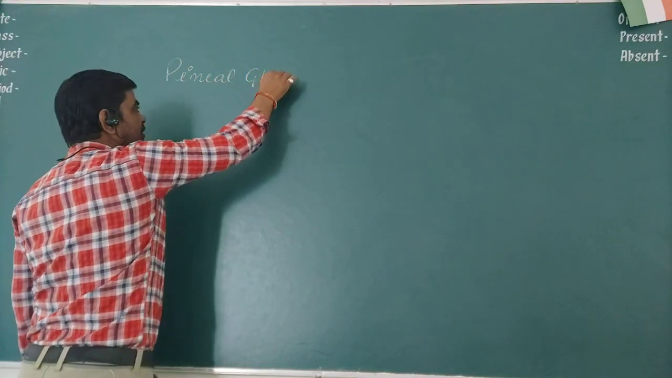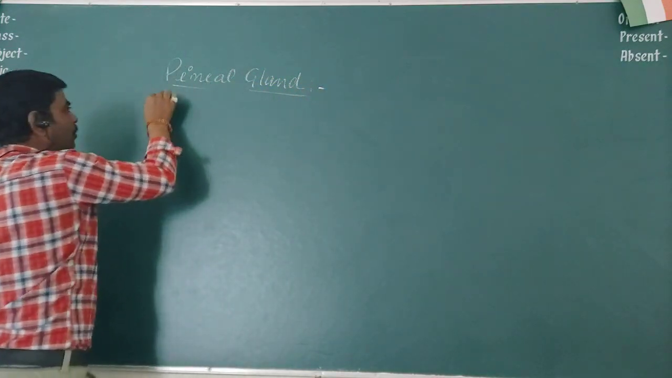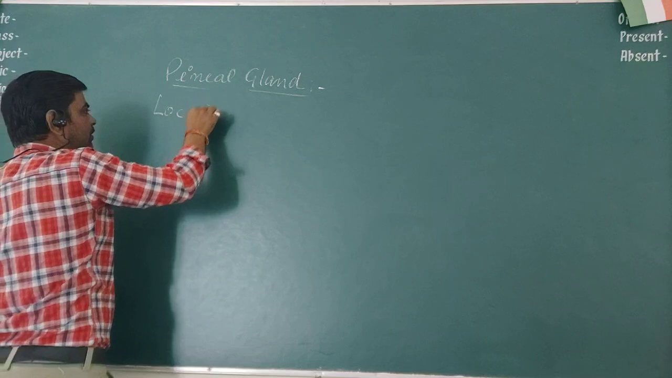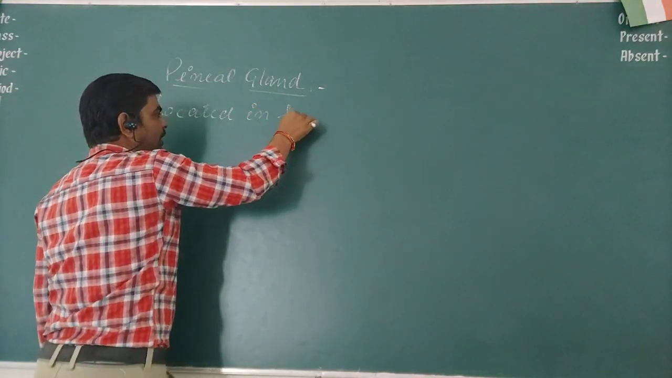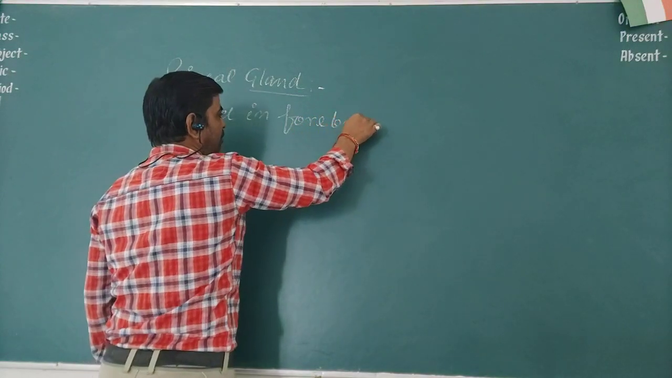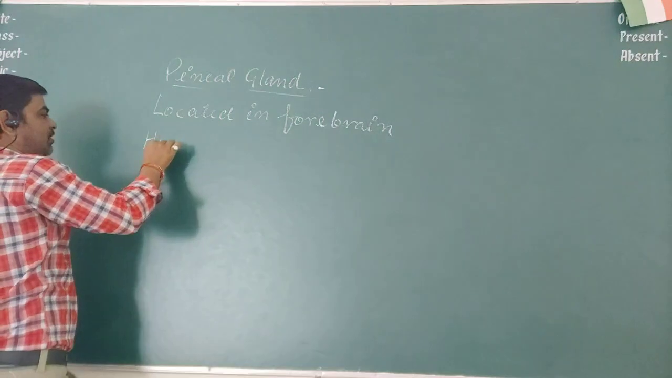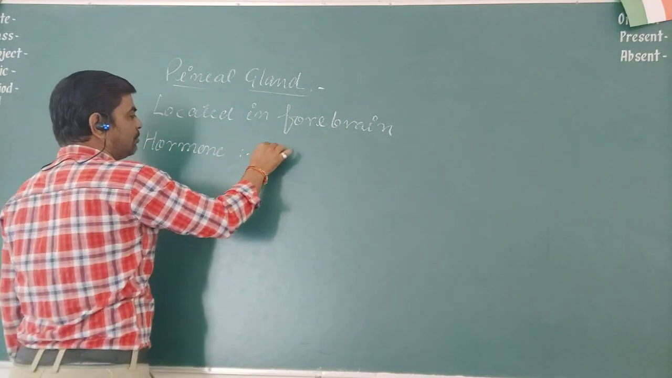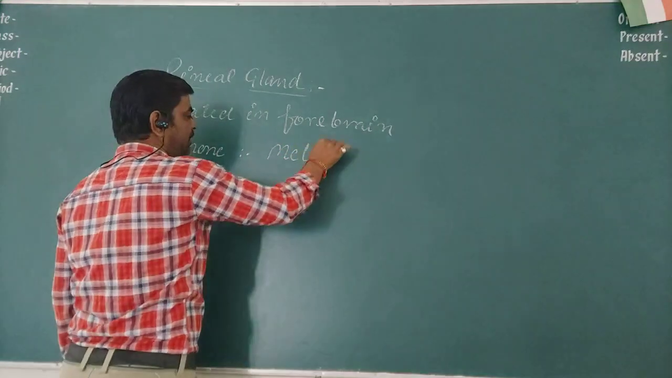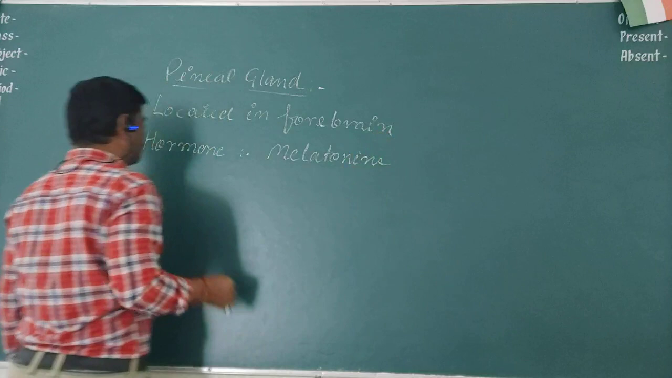Pineal gland is located in the forebrain, and the hormone that it secretes is melatonin. The name of the hormone that is secreted by the pineal gland is melatonin. Only one hormone it secretes. And what are the functions of this hormone?